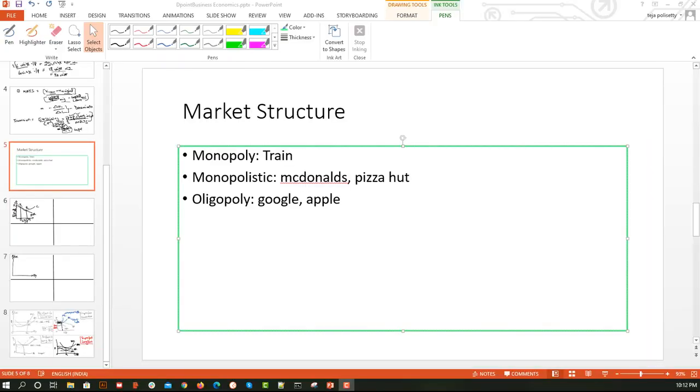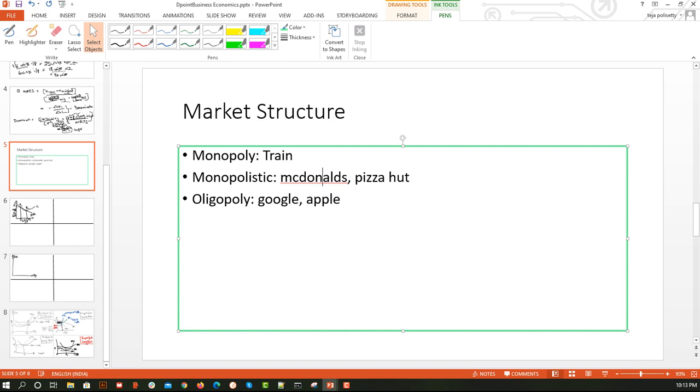We'll take an example of keyboard, which was there in the perfect competition, and here we are talking about McDonald's and Pizza Hut. So we'll take an example and try to understand. In monopolistic, we have huge numbers of buyers and sellers, correct? For McDonald's and Pizza Hut also we have huge numbers of buyers and sellers. For keyboard also we have huge numbers of buyers and sellers.